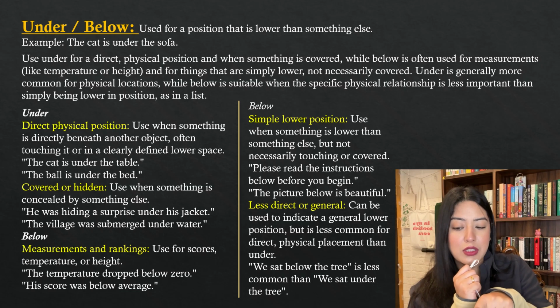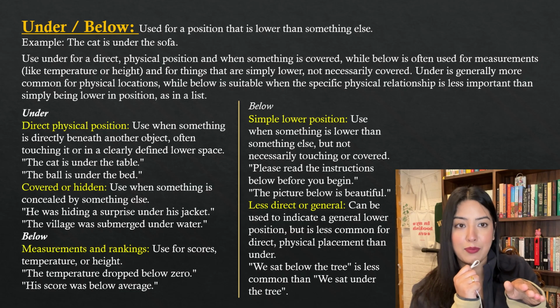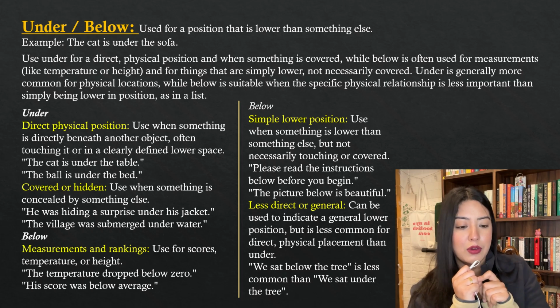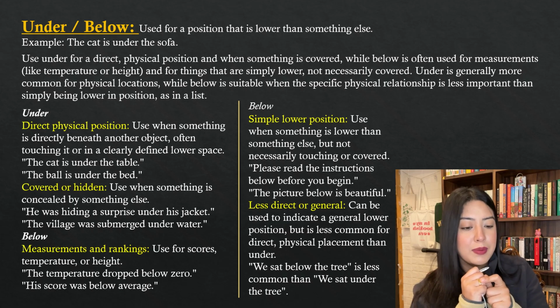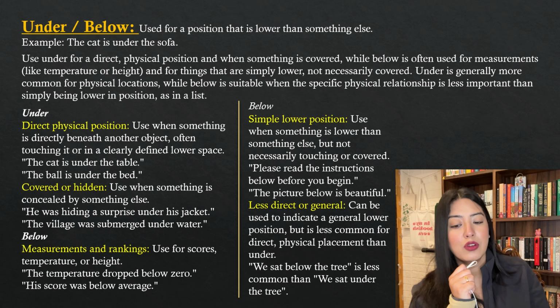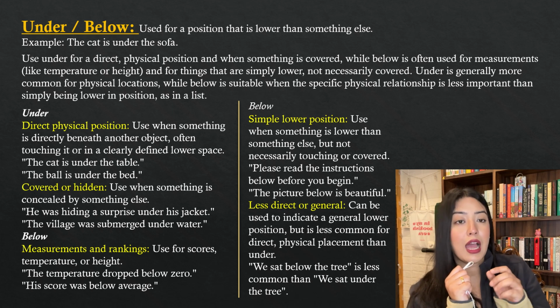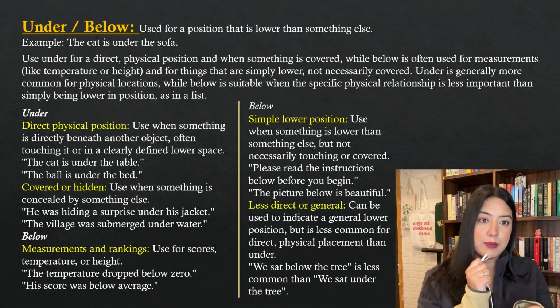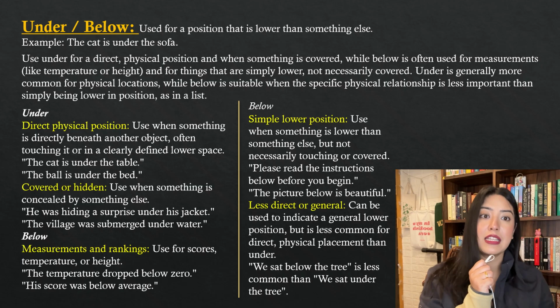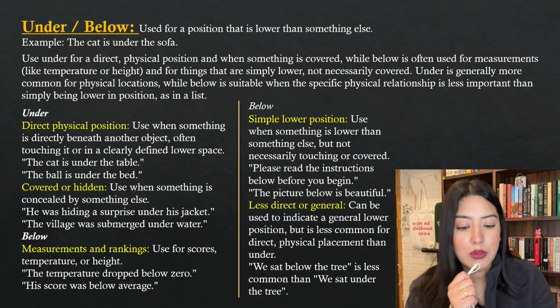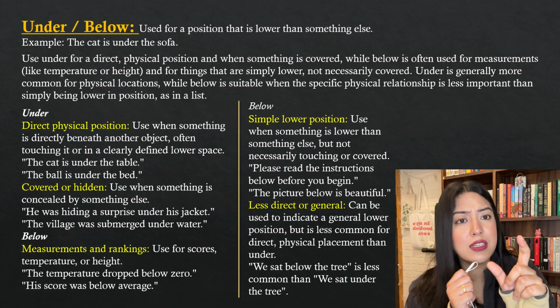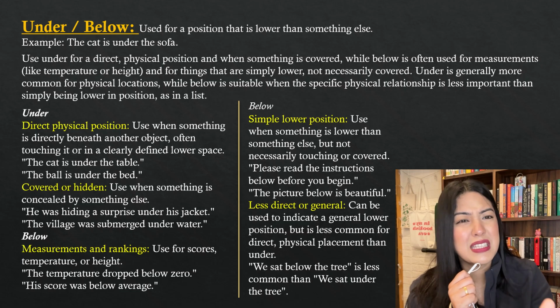I have the other words above and over also prepared in the next slide. So once we cover that, you'll understand this better. So for under and below, under is generally more common for physical locations, while below is suitable when specific physical relationship is less important than simply being lower in position, as in a list. Now see, physical locations, under, like the cat is a physical thing, the table is a physical thing, physical location of the cat is under the table. But below can be used when it's just a comparison, specific physical relationship is less important.